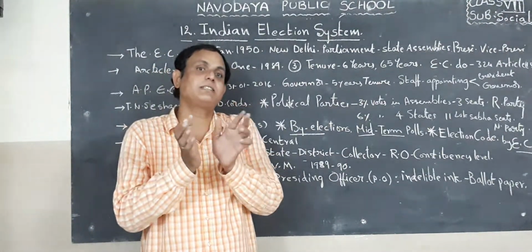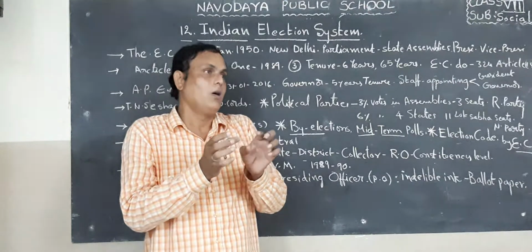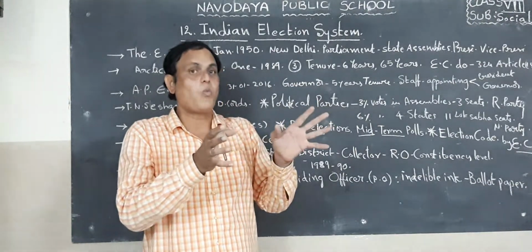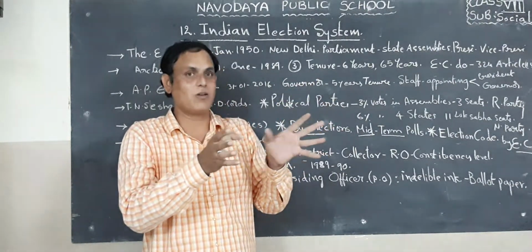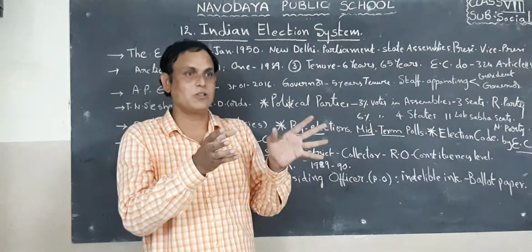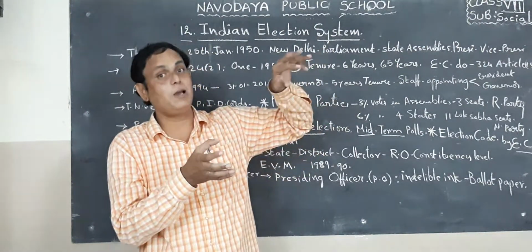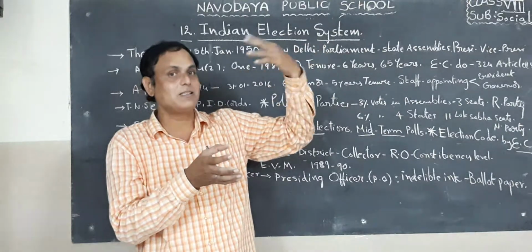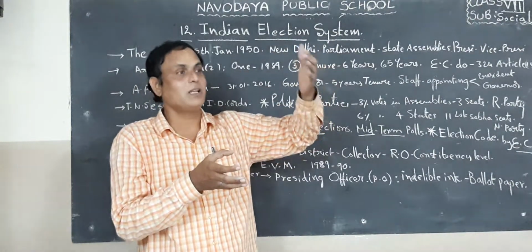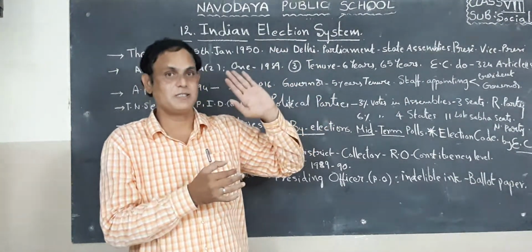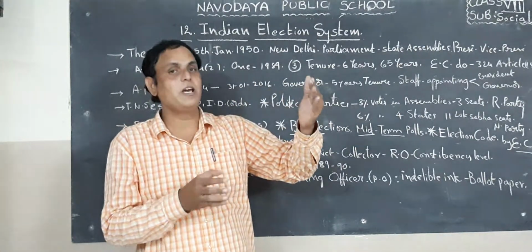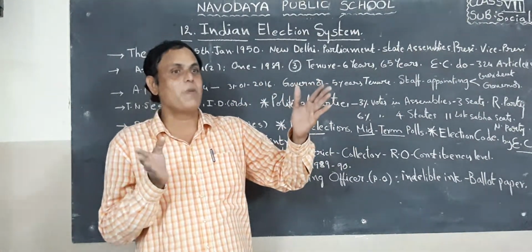These parties, with their symbols, will announce their priorities, rules and regulations. If the people appoint them as MLAs and MPs, they will tell their manifesto. What is it called? Manifesto.